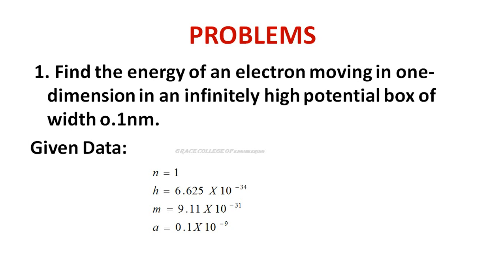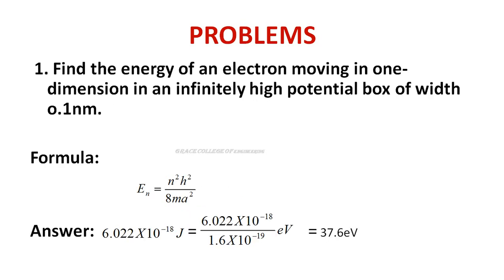Here we are going to find the energy of an electron moving in one dimension in an infinitely high potential box having a width of 0.1 nanometer. Let us take n value as 1, h Planck's constant, m mass, and a is 0.1 into 10 power minus 9 meter. So here we substitute the formula En is equal to n squared h squared by 8 m a squared. So we can write it as 6.022 into 10 to the power of minus 18 joule. If you substitute the n value, h value, m value and a value, we can get the answer in terms of joule. After that, by dividing the answer by 1.6 into 10 power minus 19, we can get the answer in electron volt.